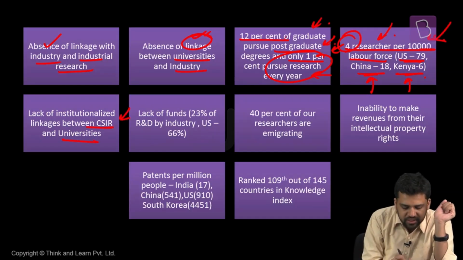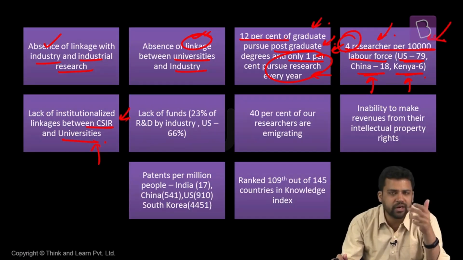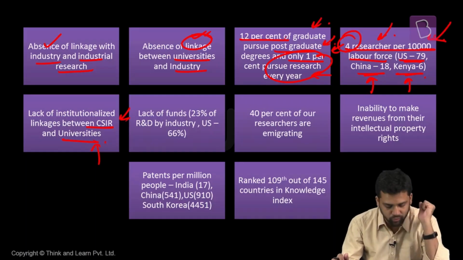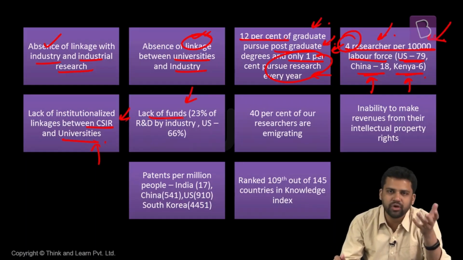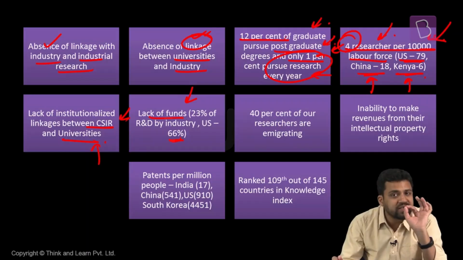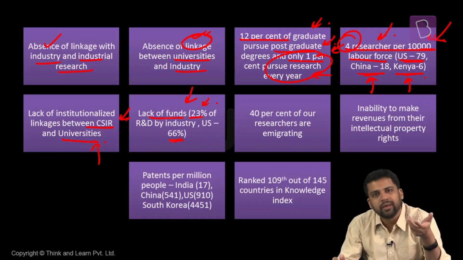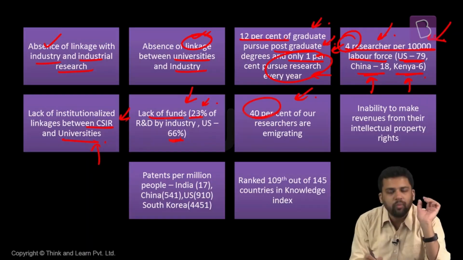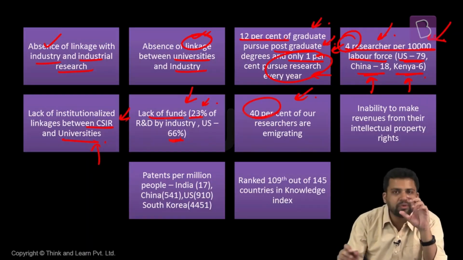We also do not have linkage between CSIR and universities. Council for Scientific and Industrial Research, a government setup. They also carry out research specifically related to industries. Between universities and CSIR, maybe we could have promoted linkages. That also we have not done. We also have scarcity of funds. How much are we spending as percentage of GDP? 0.6% is less. In US, 66% of the research they are carrying out is funded by the industry. In case of India, it is just 23%. So one third of what industry spends in US, we are spending in India. On top of this, many of our researchers move out of the country. 40% of our researchers migrate out.